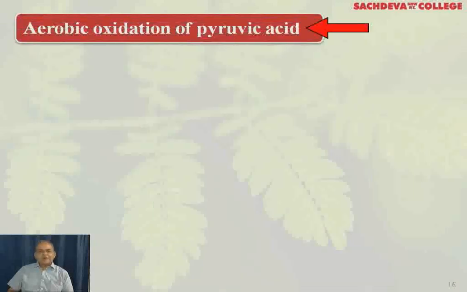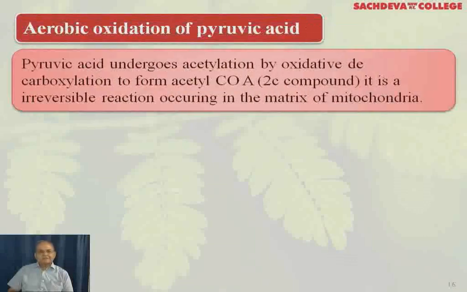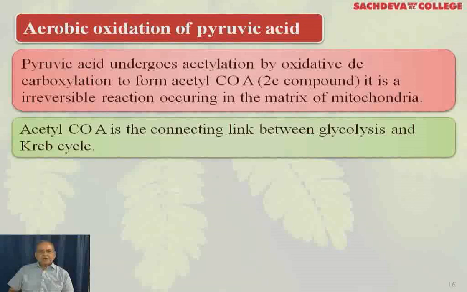Now aerobic oxidation of pyruvic acid. Pyruvic acid undergoes acetylation by oxidative decarboxylation to form acetyl coenzyme A. It's a 2-carbon compound. It is an irreversible reaction occurring in the matrix of the mitochondria. Acetyl coenzyme A is the connecting link between glycolysis and Krebs cycle.